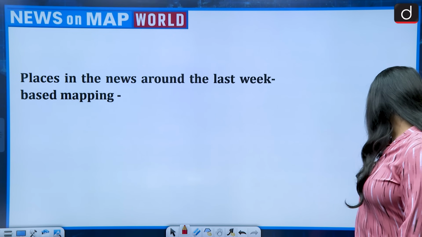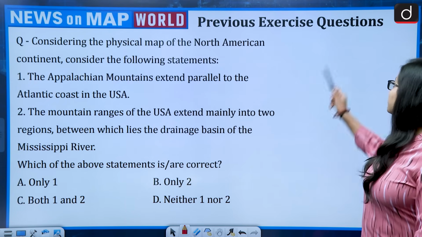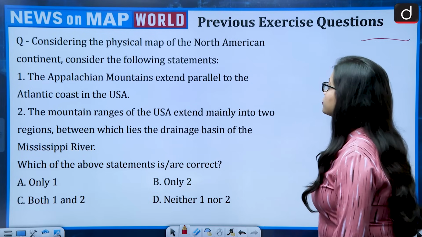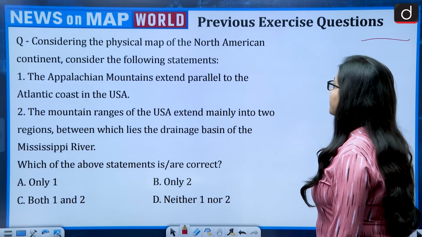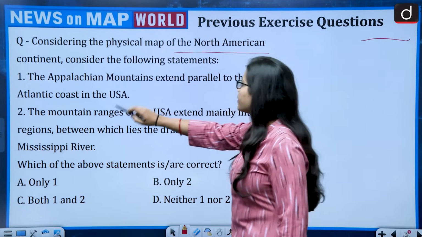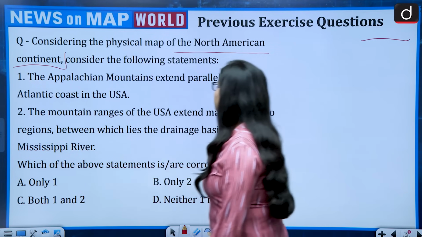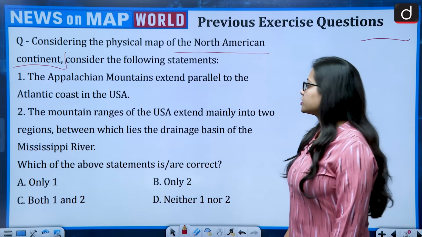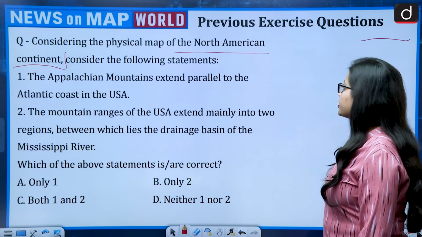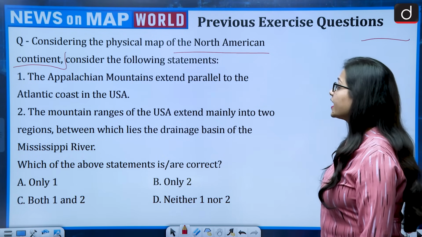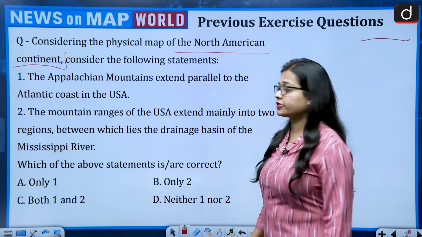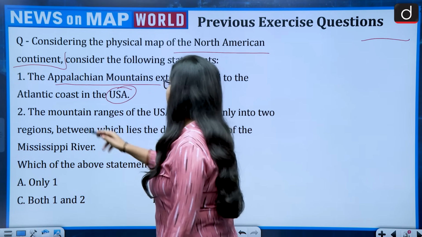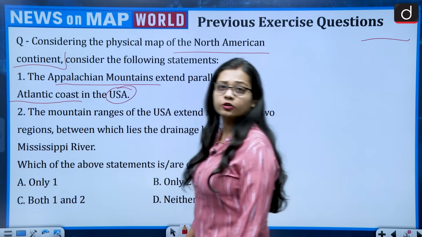So let's begin. First of all, about the previous exercise question. The question was, considering the physical map of the North American continent, consider the following statements. It is talking about a continent. First, the Appalachian Mountains extend parallel to the Atlantic coast in the USA. So, USA, Appalachian Mountains and parallel to the Atlantic coast.